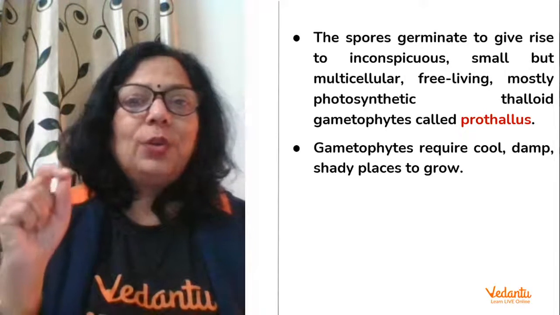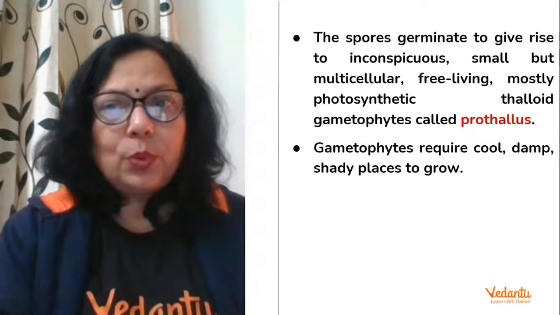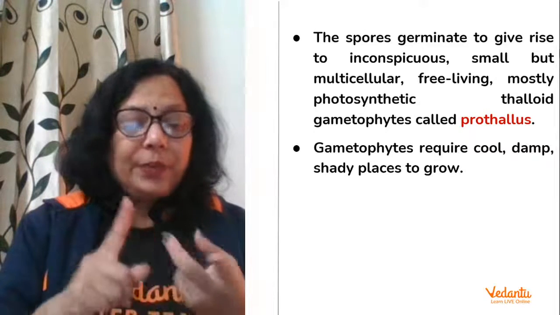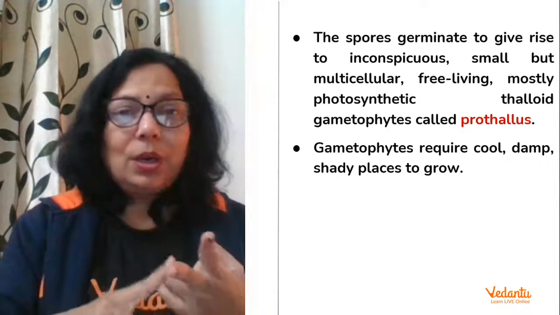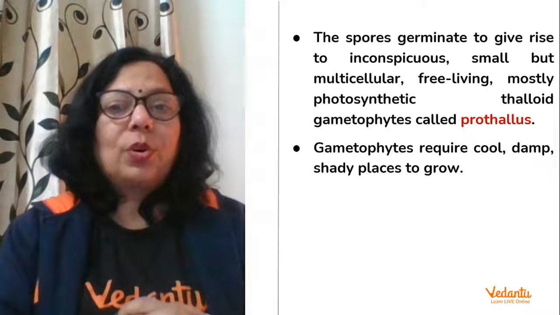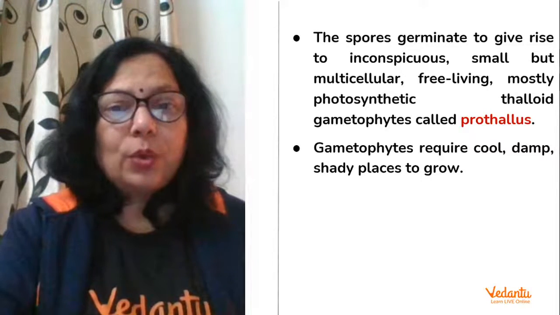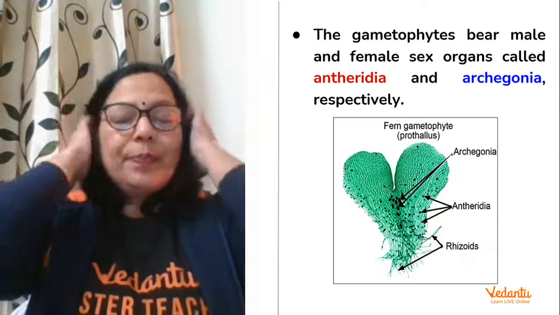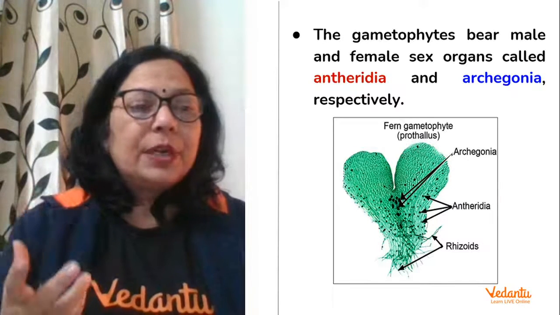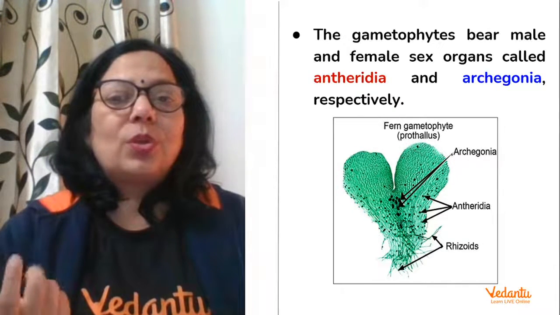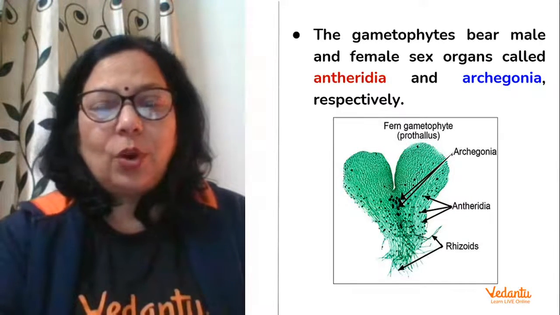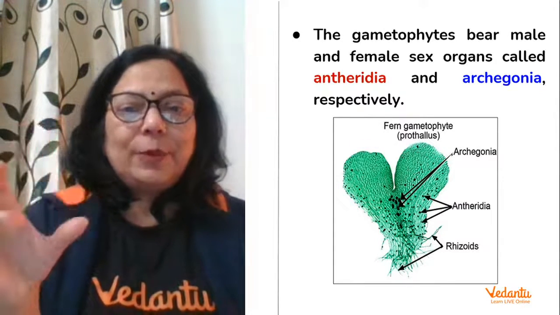So the spores germinate to give rise to an inconspicuous, small but multicellular, free living thalloid gametophyte called prothallus. First, it is multicellular. Second, it is not a parasite, it is free living, because it can manufacture its own food through photosynthesis. Gametophytes require cool, damp, shady places to grow. Gametophytes are the male and female sex organ bearing plants. The gametophytes bear male and female sex organs called antheridia and archegonia respectively. So this is a fern gametophyte, also called a prothallus.